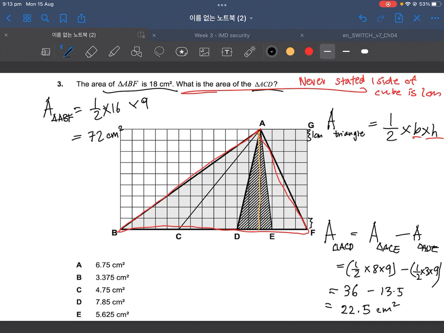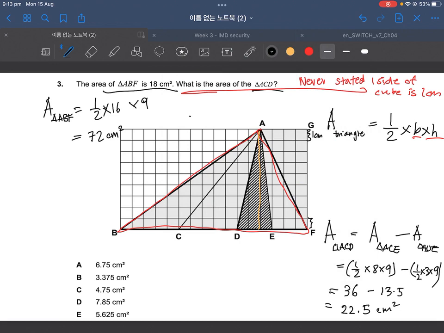Now, what we found is actually different from what the question said, isn't it? We thought the question said 18 square centimeters. Why is it 72 square centimeters? It must mean each of these squares is not 1 square centimeter big. What's the ratio?